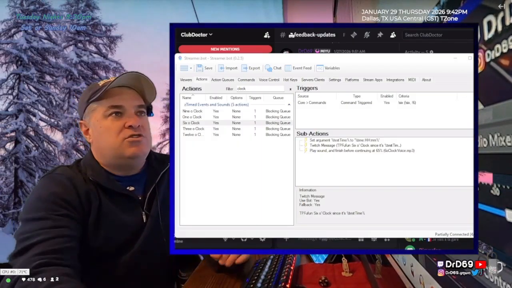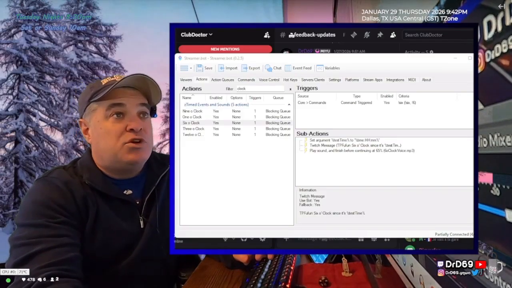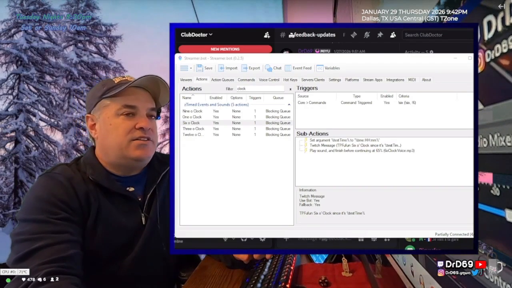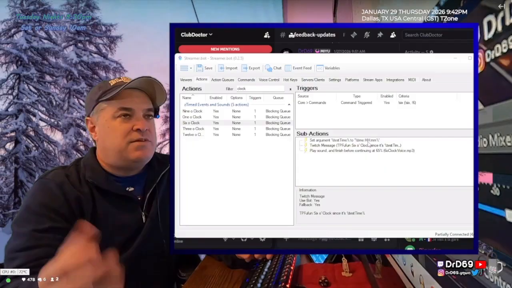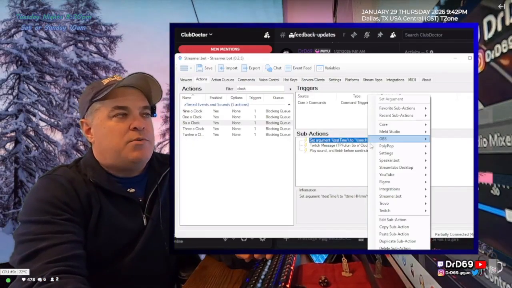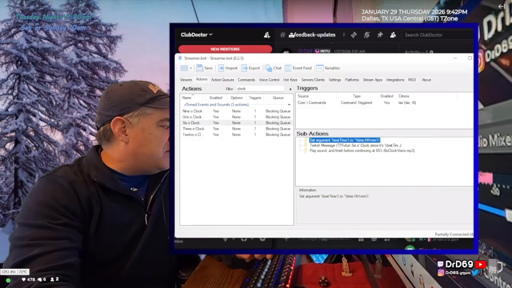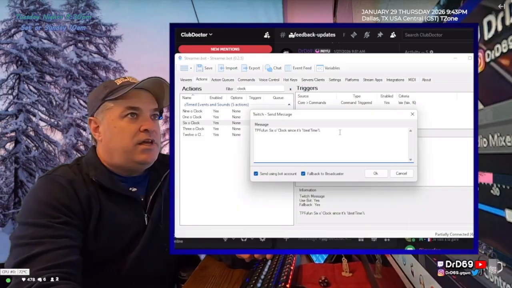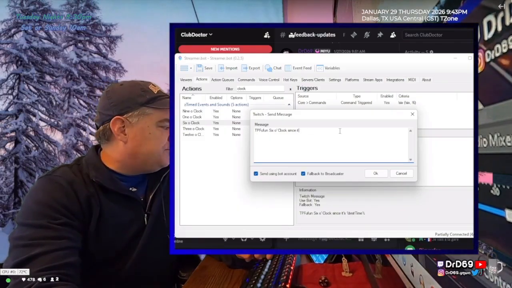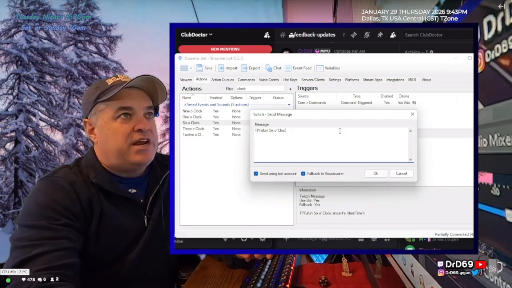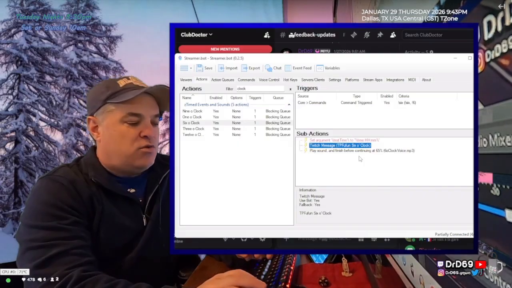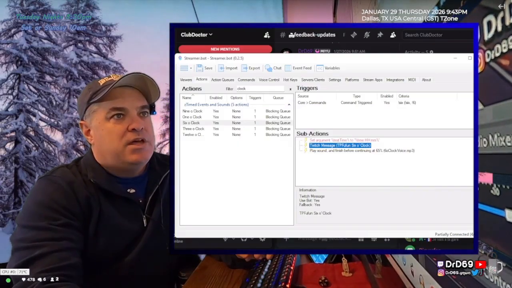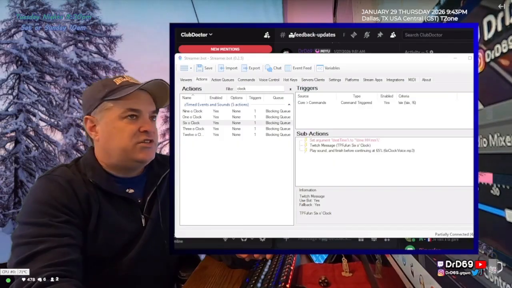So it's a way that you can just test out what the time looks like at a certain time. And let's say it's in the first half of the day, in the AM, you could do the same thing and you would see it, all right? So I'm going to take that little thing that we did, and I'm going to just disable it. And I'm going to take my Twitch message, and I'm going to remove that extra stuff that we put on the end of it, because when this is working correctly, I don't want to see the actual time. I just want it to show 6 o'clock, okay?